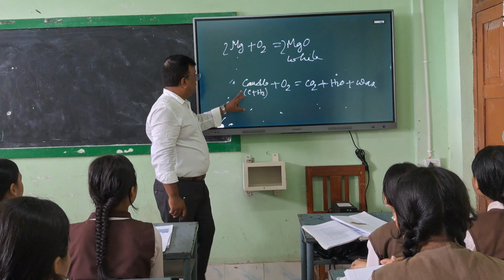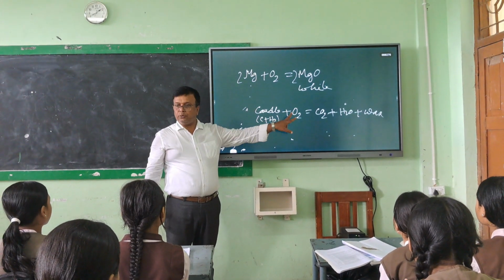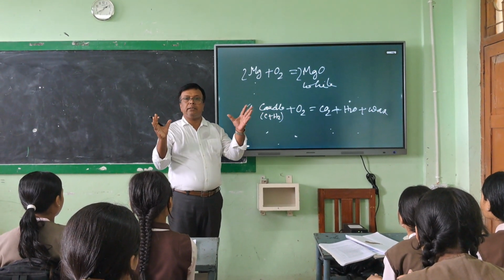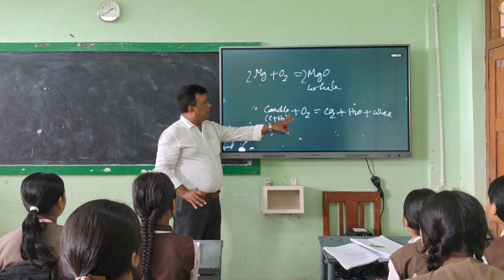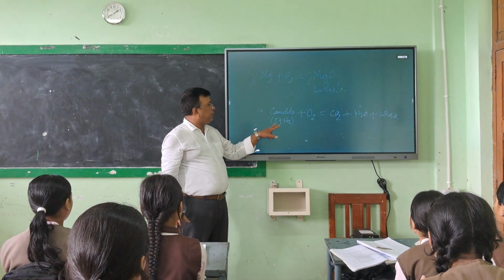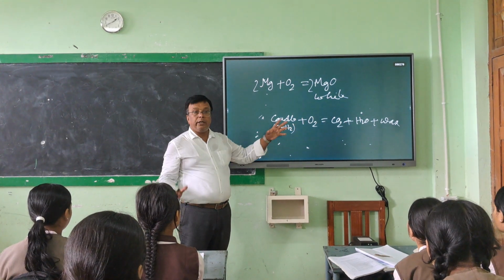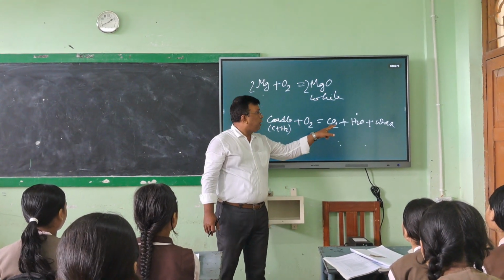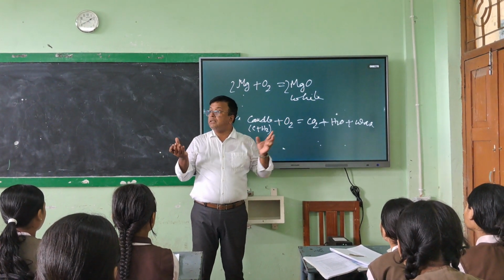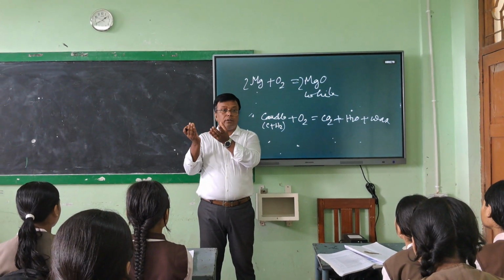When we burn, we get the touch of oxygen, and the candle is made of carbon and hydrogen. So carbon, hydrogen and oxygen react with each other and form carbon dioxide. This is the smoke we got.